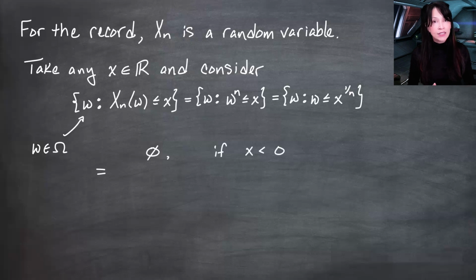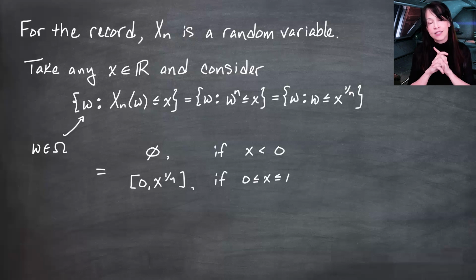Whereas if x to the 1 over n is positive or non-negative but less than 1, that's the same thing as saying that x is non-negative but less than 1. And in this case, the set of omegas for which omega is less than or equal to this number that's non-negative and less than 1 is just all the omegas from 0 included up to x to the 1 over n included. And so this is what we get for the set of omegas whenever x is greater than or equal to 0 or strictly less than 1.